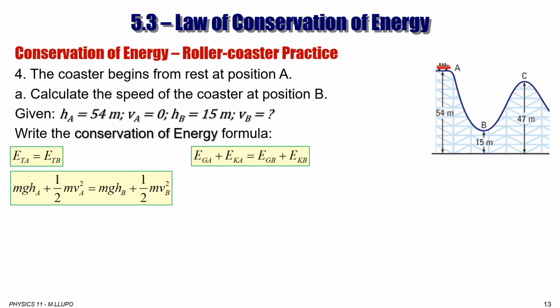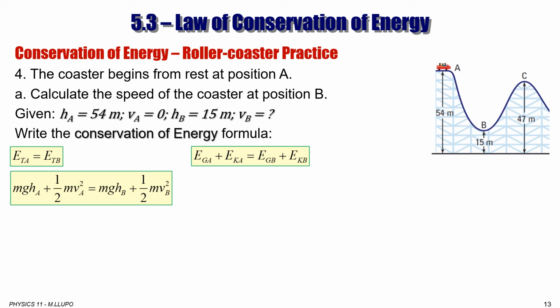So mgHa is the gravitational potential energy at point A. Half of mVa squared is kinetic energy at point A, is equal to mgHb, the gravitational potential energy at point B, plus half of mVb squared, which is kinetic energy at point B.